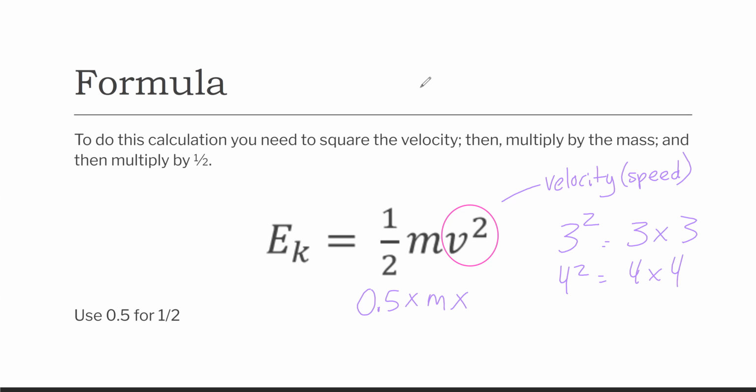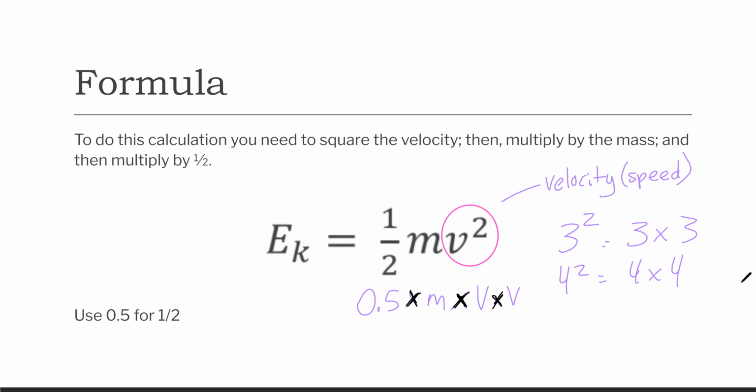The M is mass. M is mass, that is correct. Anything I write, you should write.